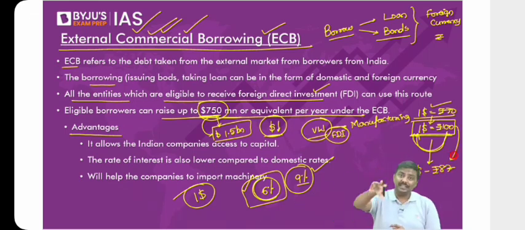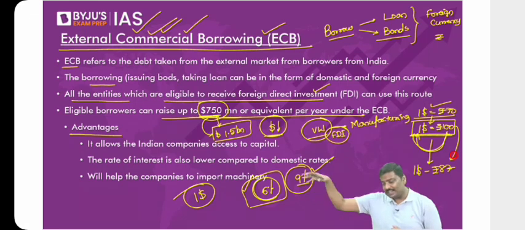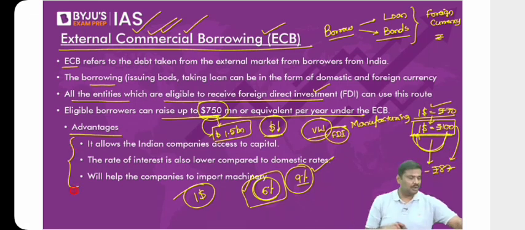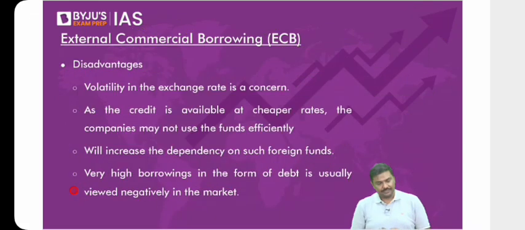So borrowing in dollars makes better sense. Pressure on the requirement of dollars in the domestic market automatically will be controlled. Right? So these are some of the advantages associated with external commercial borrowing, ECB. Now, having said so, what are the concerns? What are the problems here?